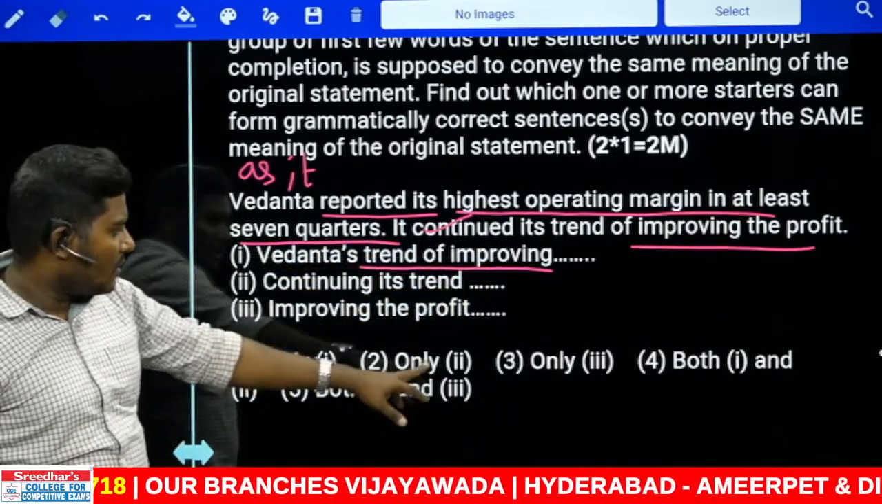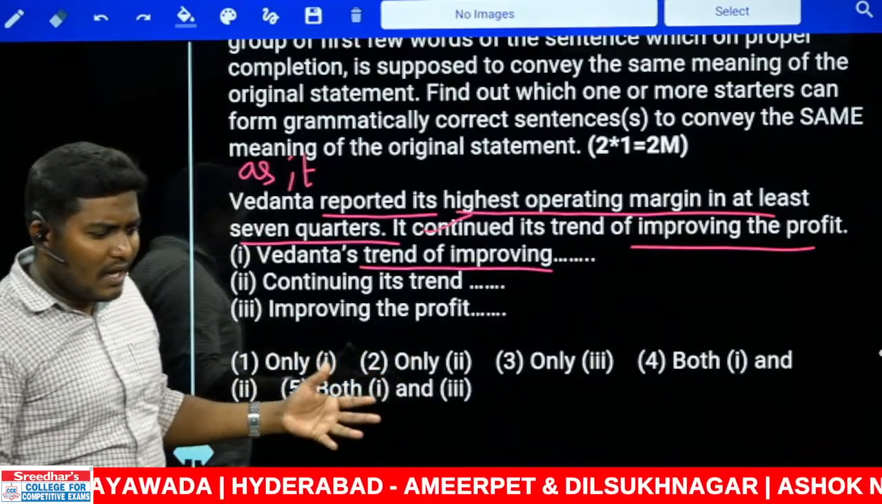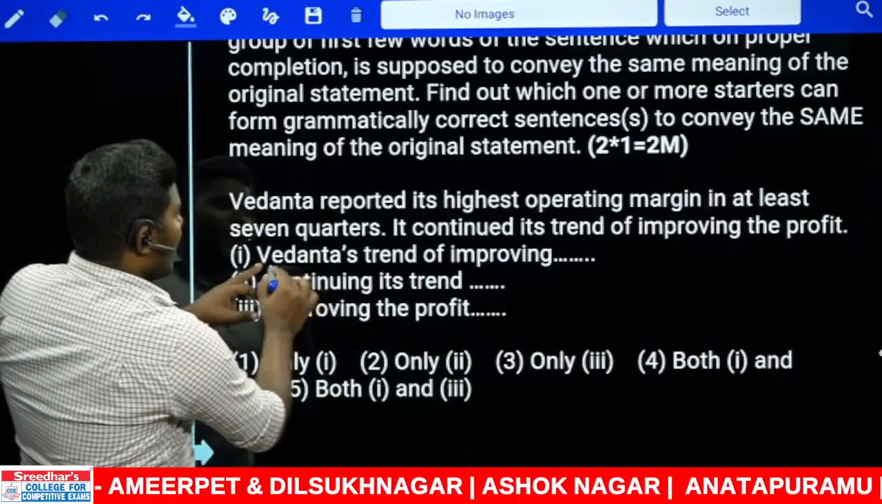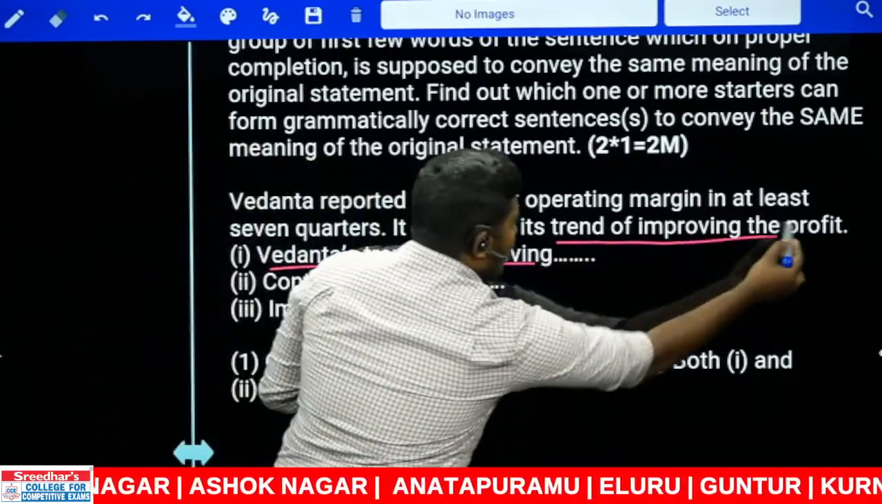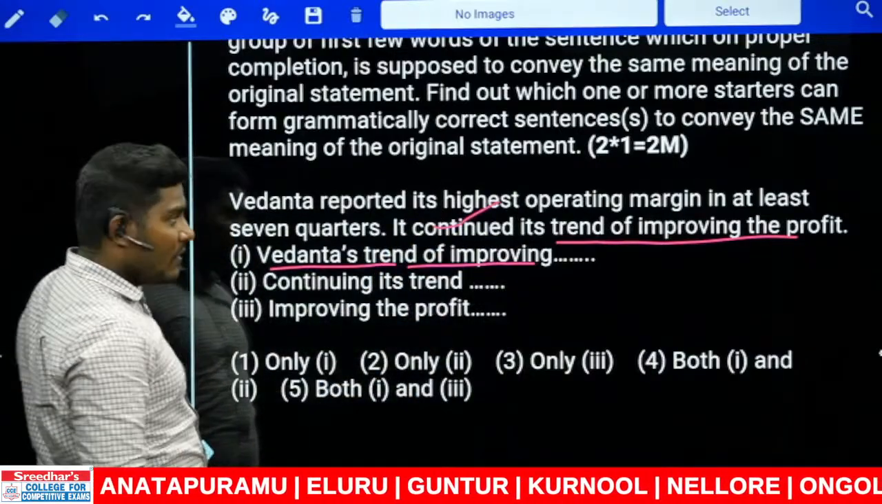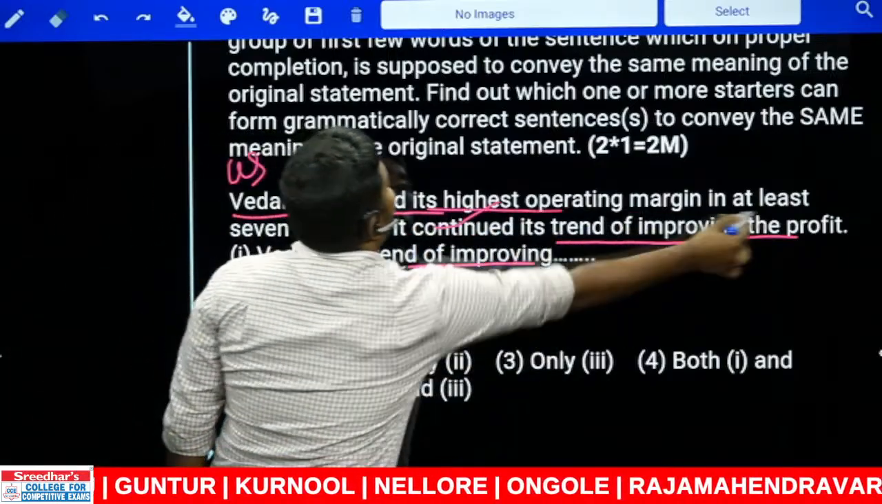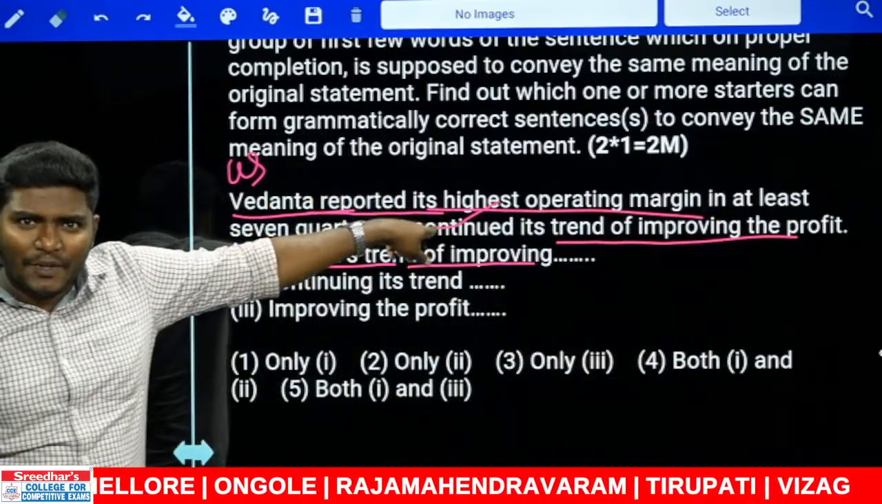No, not the second option. Wait. Why are you very hurry? You are in hurry to answer. Go for the answer. Look at this. Vedanta's trend of improving the profit continued. Continue అయింది. ప్రాఫిట్ ఇంప్రూవ్ అవడం కంటిన్యూ అయింది. యాజ్ ఎలా కంటిన్యూ అయిందంటే యాజ్ ఇట్ రిపోర్టెడ్ ఇట్స్ హైయెస్ట్ ఆపరేటింగ్ మార్జిన్ ఇన్ అట్లీస్ట్ 7 quarters. There is a possibility. సెంటెన్స్ మీనింగ్ వచ్చింది అక్కడ ఆల్రెడీ.